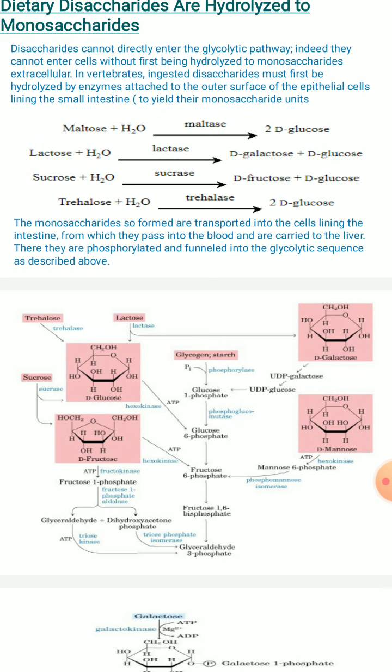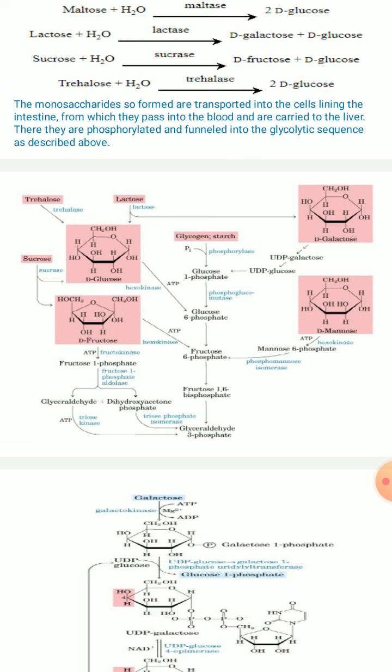So these monosaccharides which are so formed are further transported in the cells lining the intestine. Thereby they bypass into the blood and are carried to the liver. Further they are going to be phosphorylated and funneled into the glycolytic sequence, that is, they enter the glycolysis and undergo various other reactions, following the glycolytic pathway or the glycolytic sequence of reactions. So we can see here in this slide lactose, trehalose, as well as galactose.